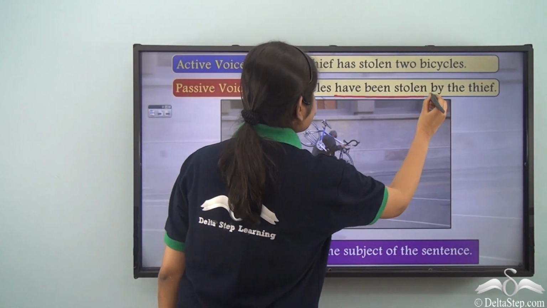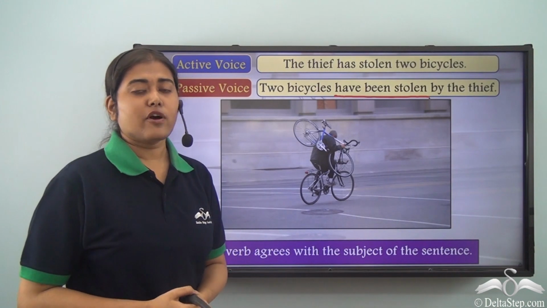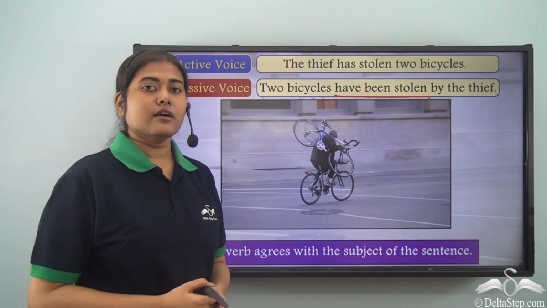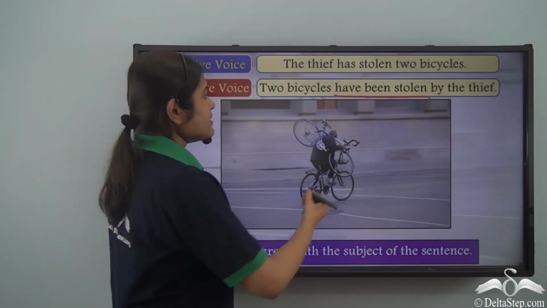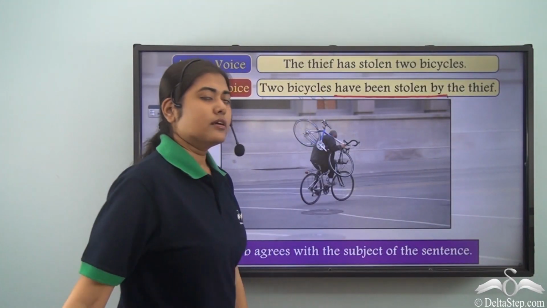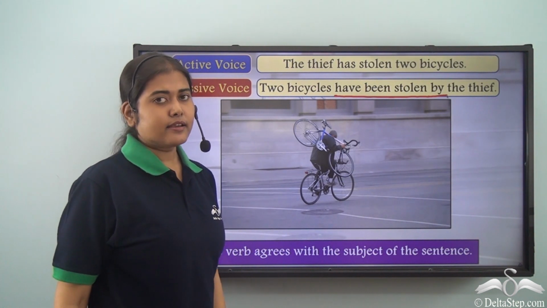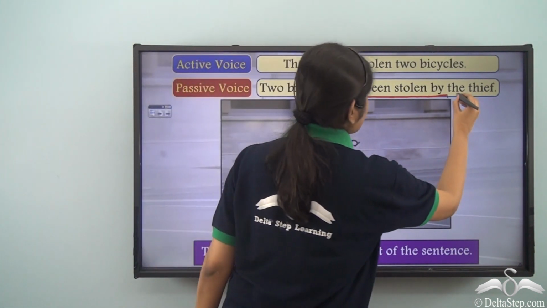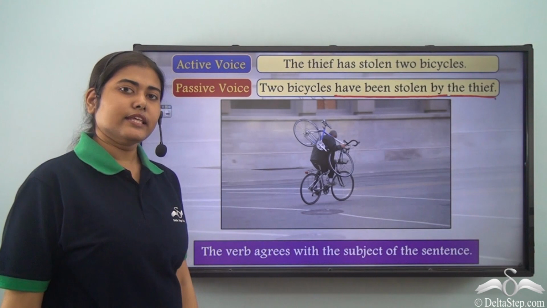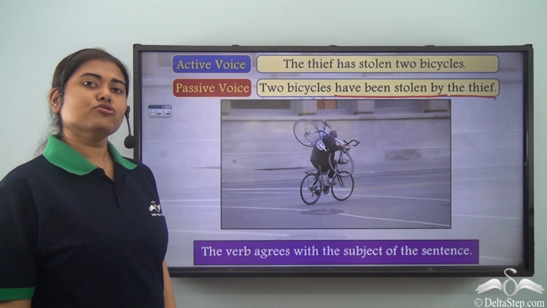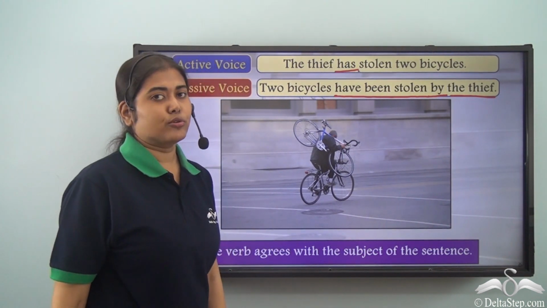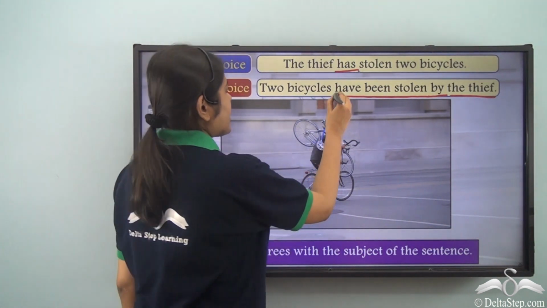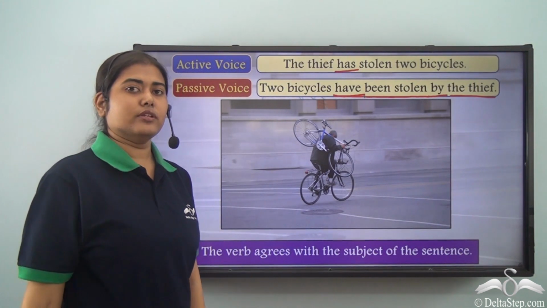So, here have been stolen is the new verb form that we get in the passive voice, which follows the be plus past participle form. Then it is followed by the preposition by, and after that we have mentioned the doer, the thief. Now, what is important to note here is, in this case we had has stolen. In the second case we have used have been stolen.